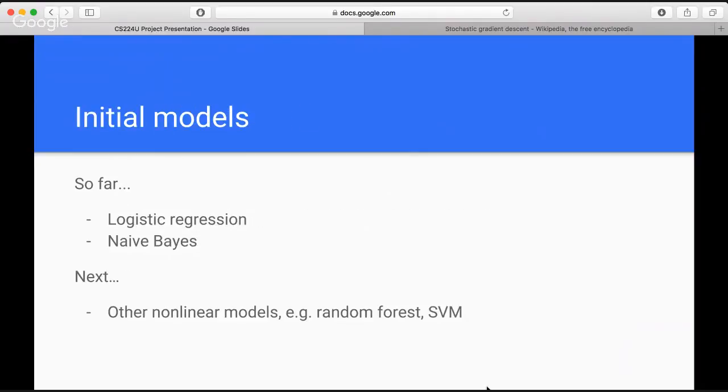Continuing on, after we finished collecting our features, we built some basic initial models to classify the data, including logistic regression and naive Bayes classifiers. In the future, we'll be working on other nonlinear models, including random forest models, and also pre-processing our features.